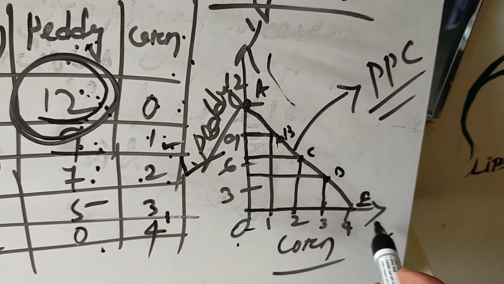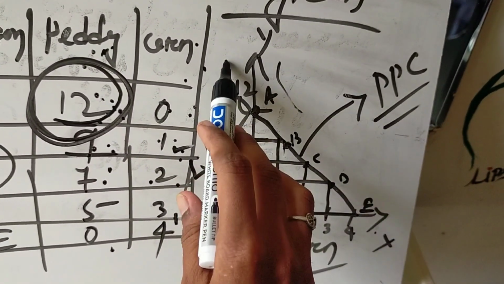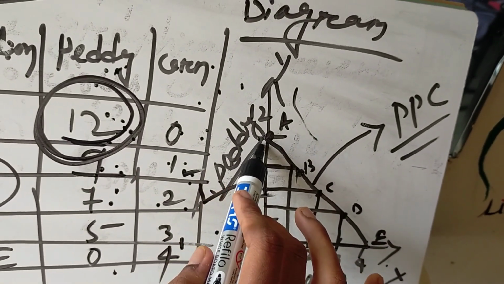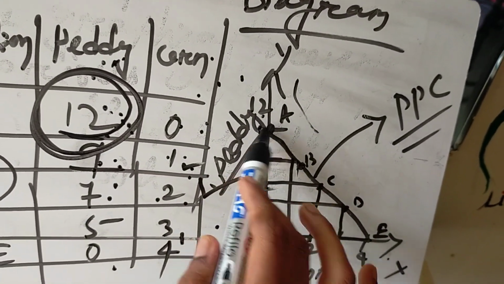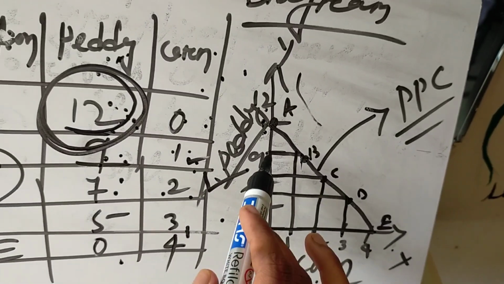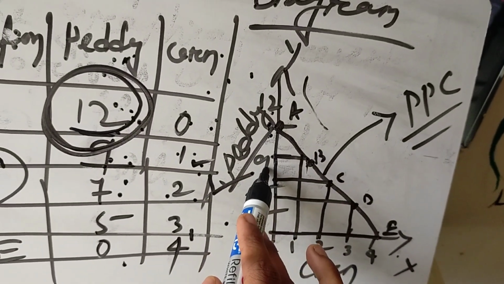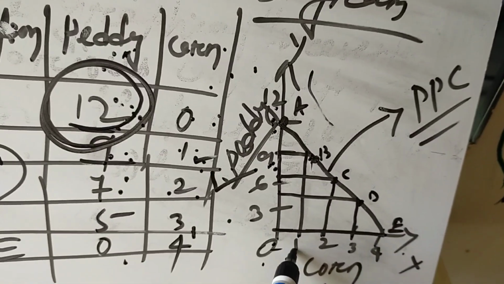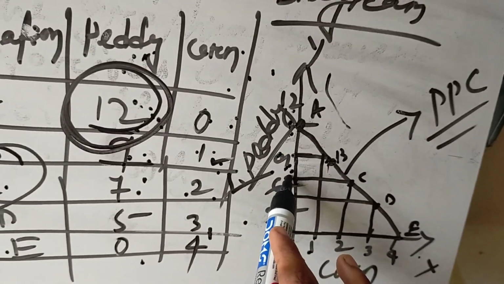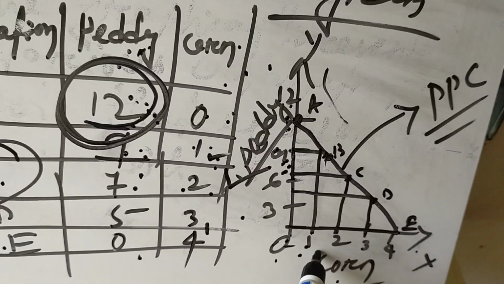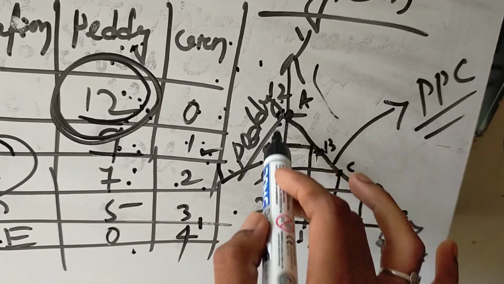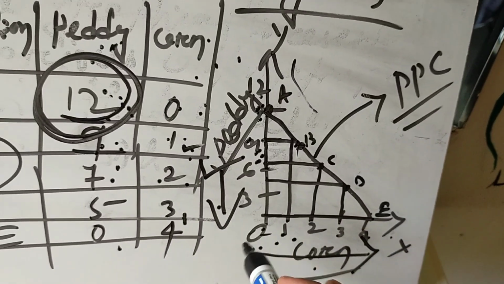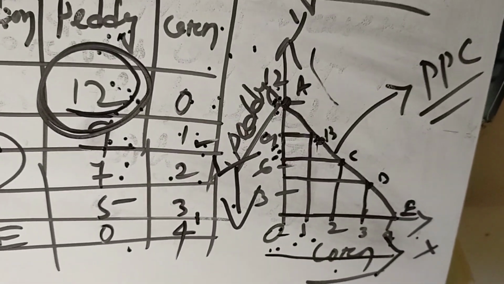Similarly, it can be explained with the help of a diagram. Here OX axis represents corn and OY axis represents paddy. So as we know, at 12 units of paddy, the farmer produces 0 units of corn. Then as he diminishes the production of paddy to 9 units, he can produce 1 unit of corn. Again, at 7 units of paddy, he can produce 2 units of corn. As the production of paddy diminishes, the production of corn increases because the resources are limited.